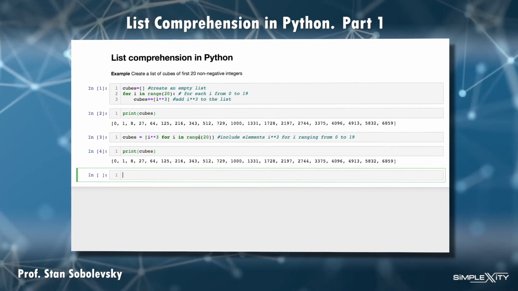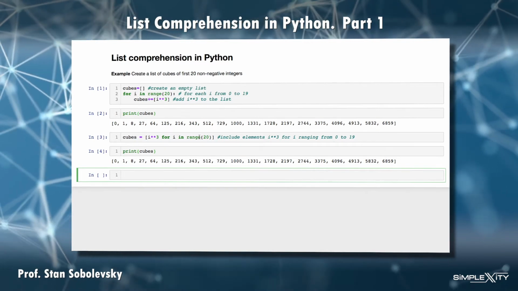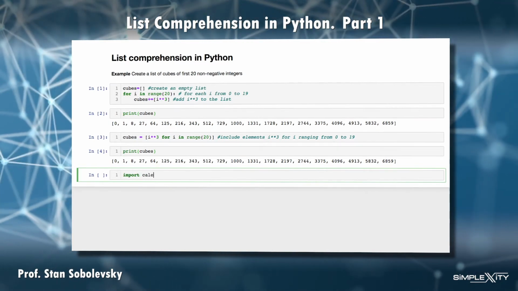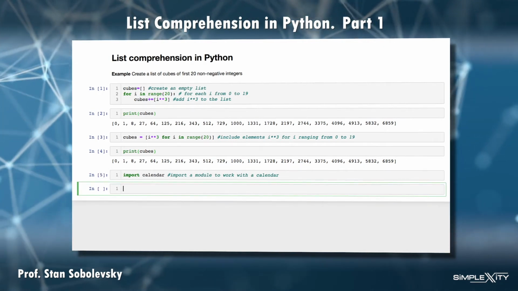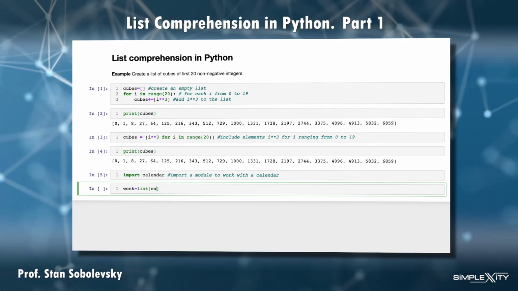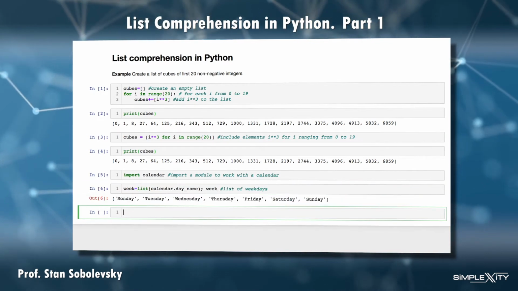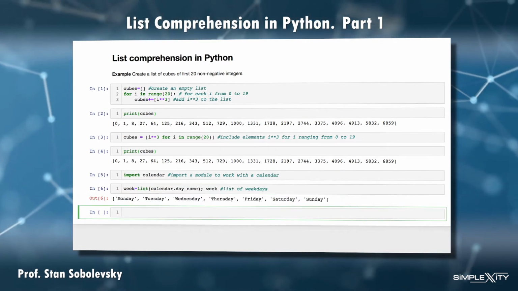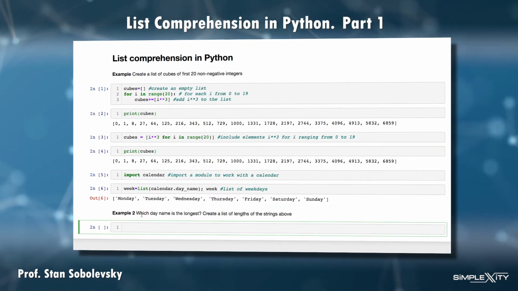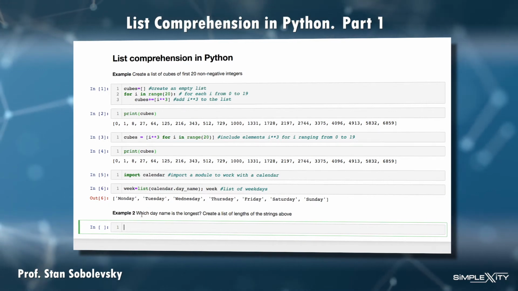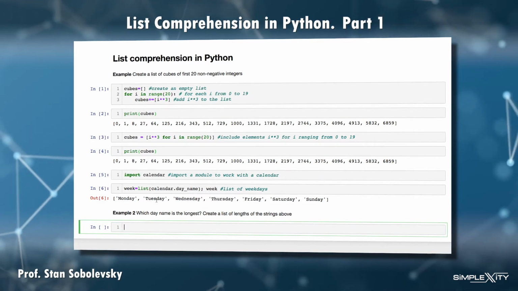Here's another example, taking a list of strings and building a list of their length values. So first, let me import the module calendar, which is going to provide me the data for this example. Specifically, I'm going to take the list of names of the weekdays provided by the module calendar. So the result looks like Monday, Tuesday, Wednesday, etc., naming all the weekdays with their string names. So let's say I want to know which day has the longest name. For that purpose, I want to create a list of lengths of the strings as above.